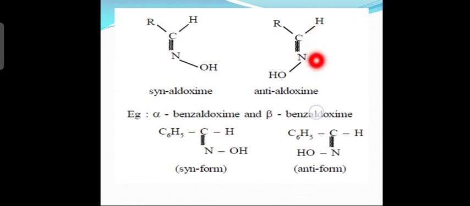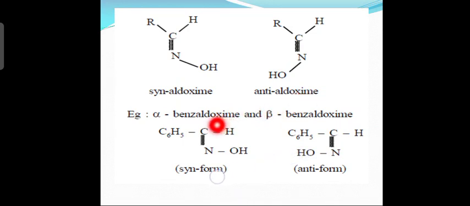In anti aldoxime, the H and OH groups are on opposite sides of the carbon-nitrogen double bond. Hydrogen and OH group are present on opposite sides, whereas in syn aldoxime the OH group and the hydrogen atom are present on the same side of the carbon-nitrogen double bond. So this is the syn aldoxime formula and this is the anti aldoxime formula.